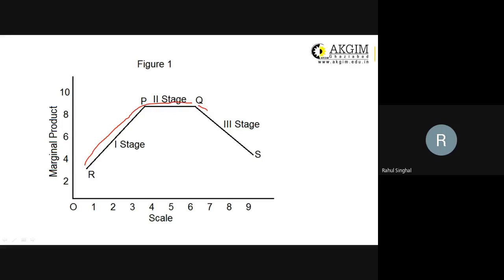An individual or team can manage only limited resources. Till they are able to manage, they get increasing or constant return. Once mismanagement starts, even if you're increasing both labor and capital, your output will increase at a diminishing rate, or will not increase. In fact, it will diminish. So each and every individual or team has some restrictions, and you have to operate taking those restrictions into consideration. That is the law of returns to scale.